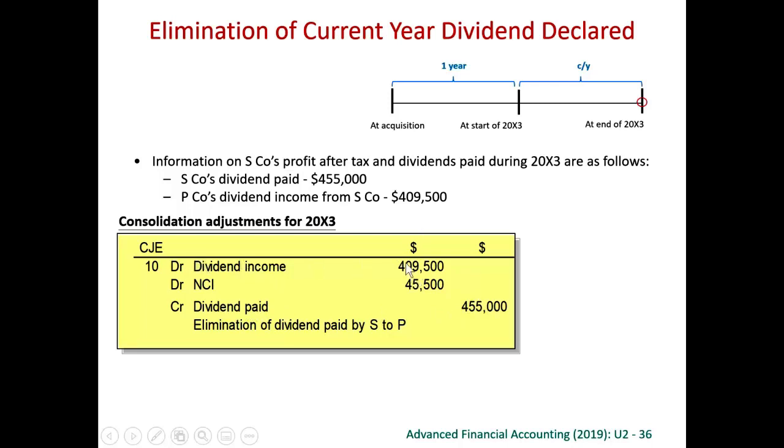90% the parent must have recorded as dividend income. Recording dividend income means they have credited dividend income. To eliminate, we debit dividend income. 90% we debit dividend income, 10% we debit NCI.